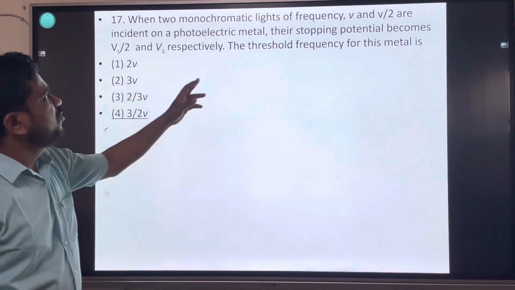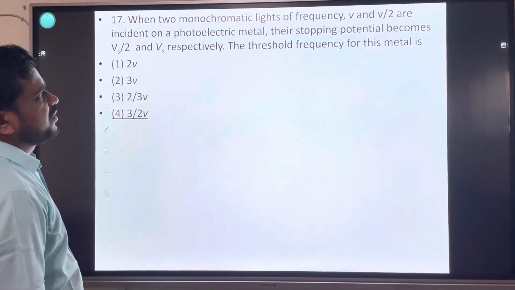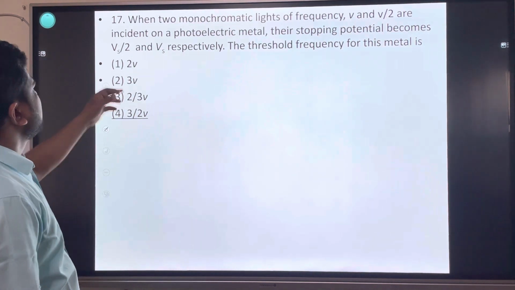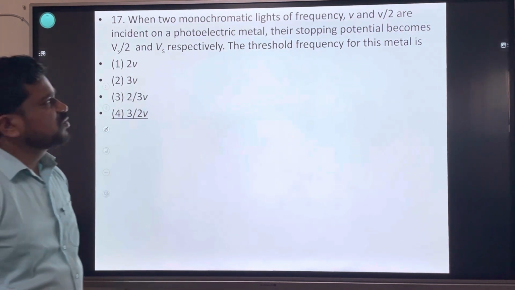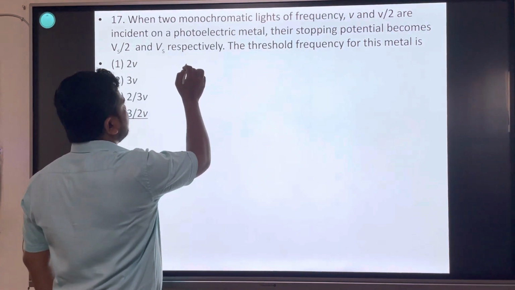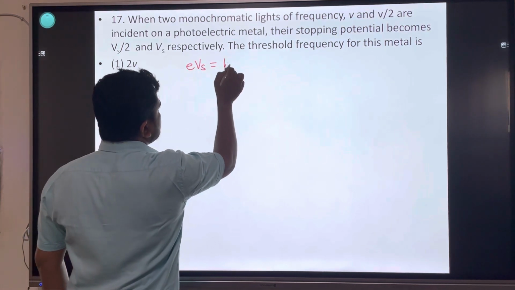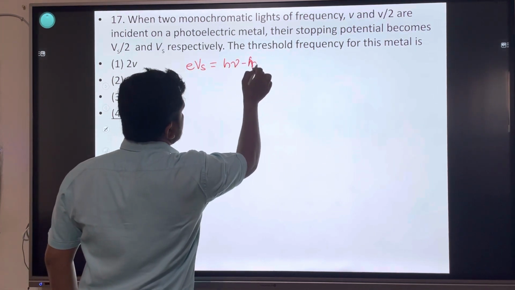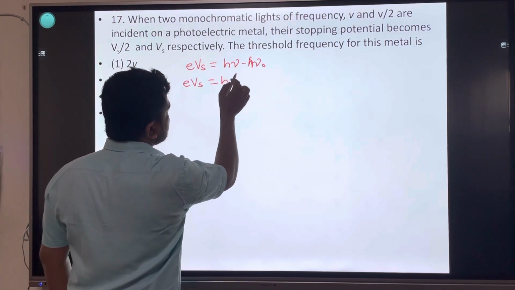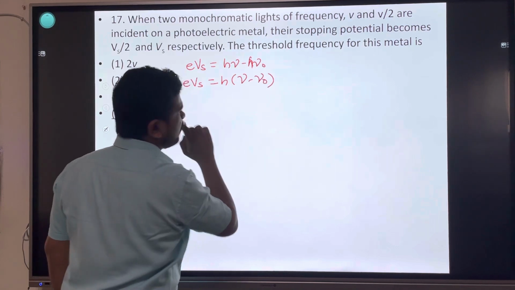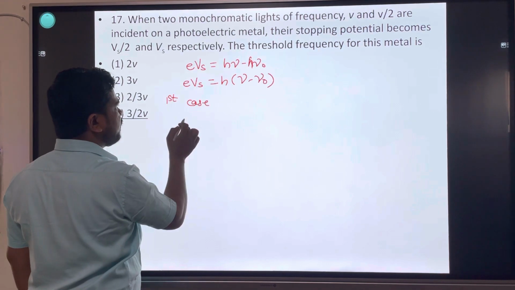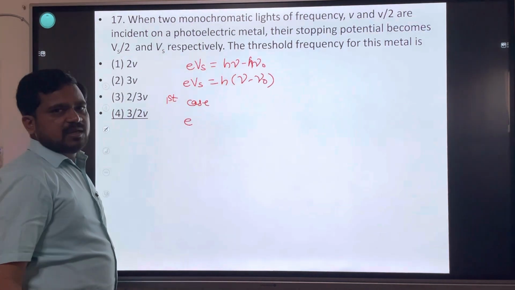Next, when two monochromatic lights of frequency nu and nu upon 2 are incident on a photoelectric metal, the stopping potential becomes Vs upon 2 and Vs respectively. The threshold frequency of this metal is? The stopping potential formula: eVs is equal to h nu minus h nu 0. Okay, eVs is equal to h into nu minus nu 0. We will use the first case. What is the first case? Here e is the electric charge, the electron charge.